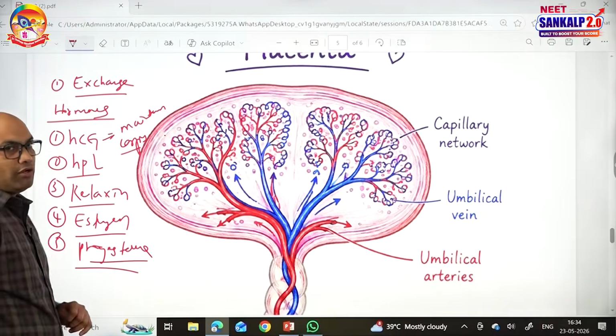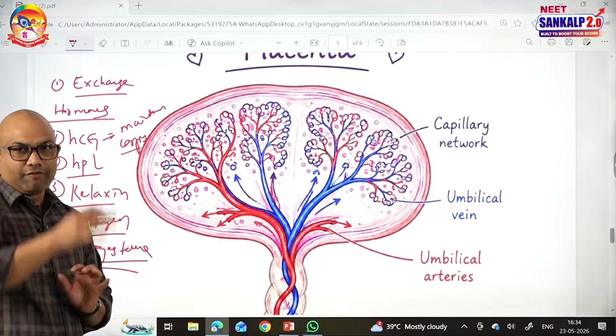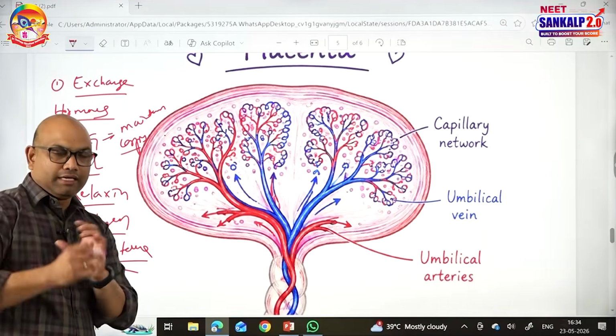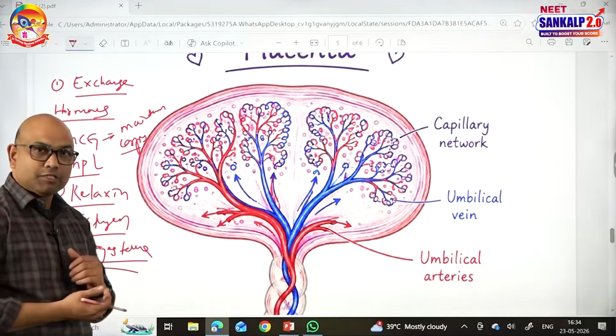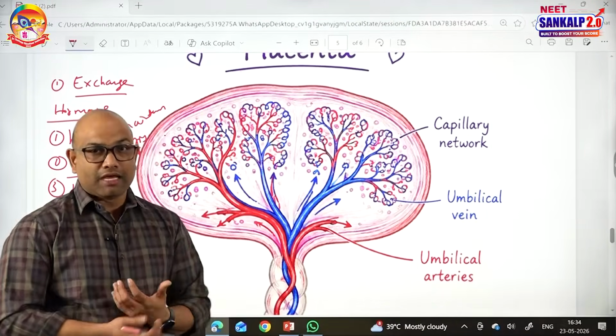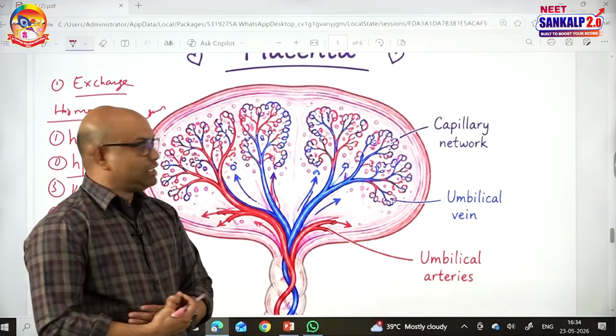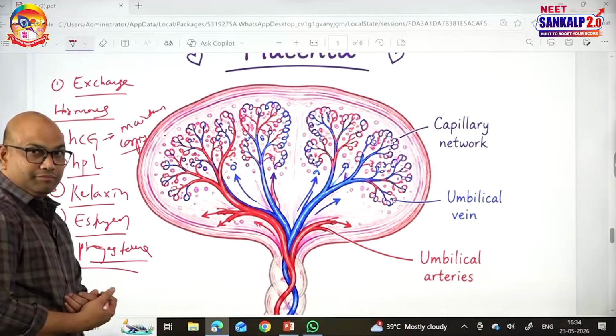Estrogen and progesterone functions we already know. Estrogen along with progesterone maintains pregnancy and is required for the growth of the uterus, that means thickening of the endometrium. Progesterone maintains pregnancy by preventing the contractions of the uterus, also causes the differentiation of alveoli of mammary glands and helps in lactation, milk secretion. So, these are the functions of hormones of the placenta.